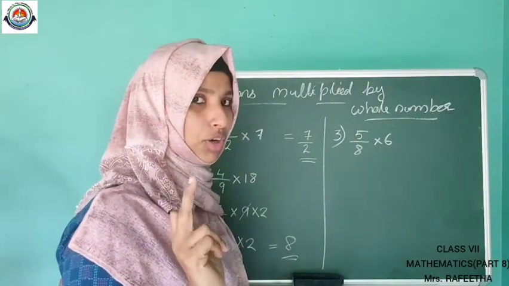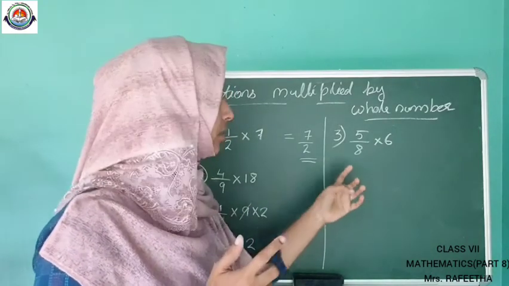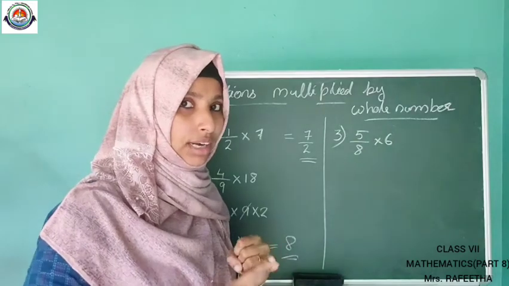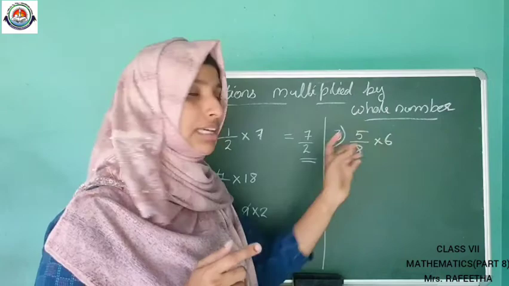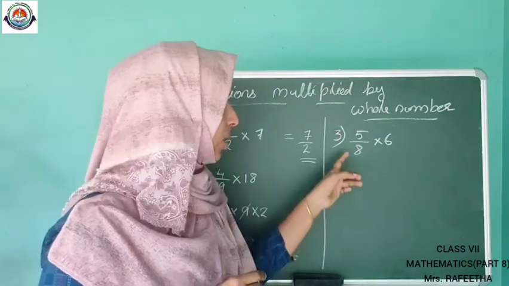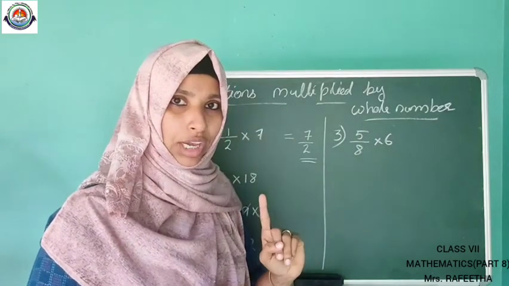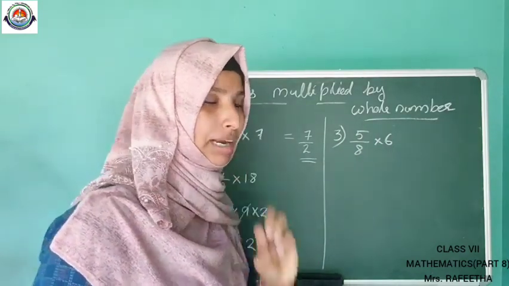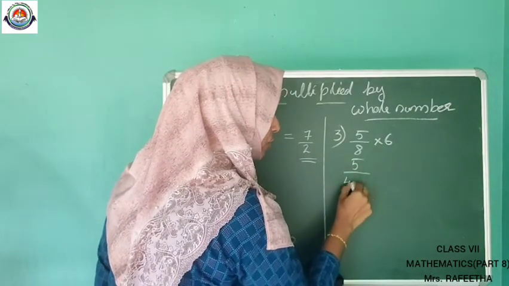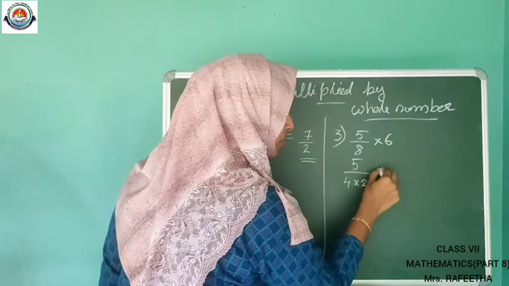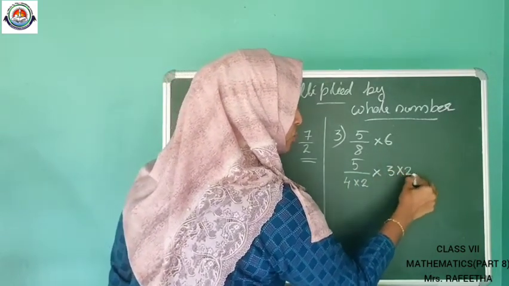In this case, we want to find whether any common numbers are there between 8 and 6. Yes, because 2 4s are 8 and 2 3s are 6. So, instead of 8, I can write 4 into 2, and instead of 6, I can write 3 into 2.